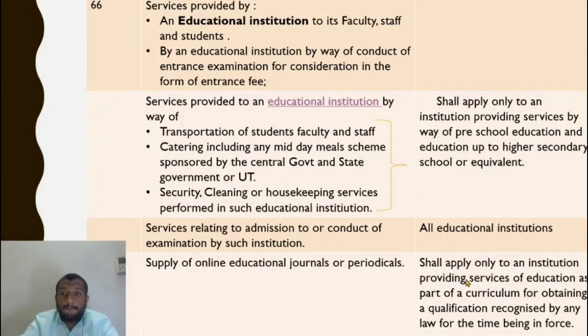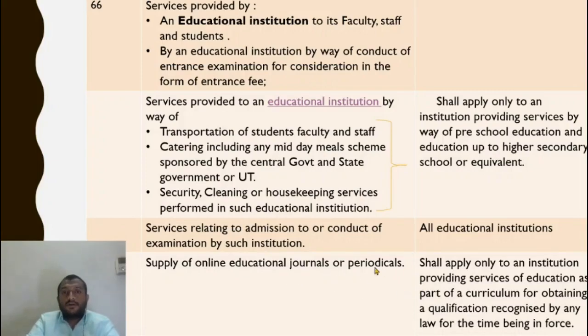So what does this mean? So this exemption, let us say CA students, easy example. So the CA students are being provided education as part of a curriculum. So ICAI is an educational institution in this respect. It gives the students online journals, doesn't it? The student journal comes online. So the supply of student journal is exempt. So if it is not ICAI, if it is, let us say a school provides the school students online journals for some consideration, this is not exempt.